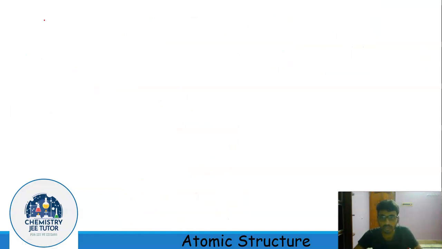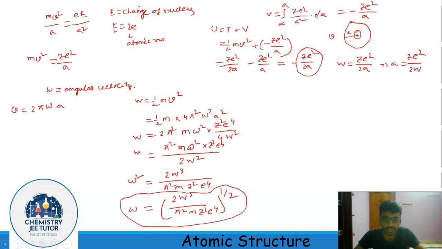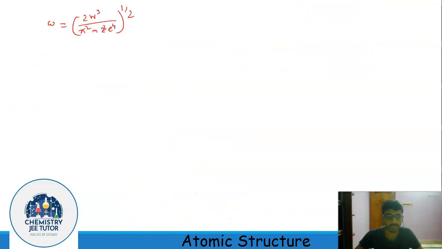Now here we will note down this value: omega equals 2 W cube over pi square m Z square e to the power 4, to the power half. Let's take it once again, 2 W cube over pi square m Z square e to the power 4, to the power half. Okay. But till now nothing was more than classical.